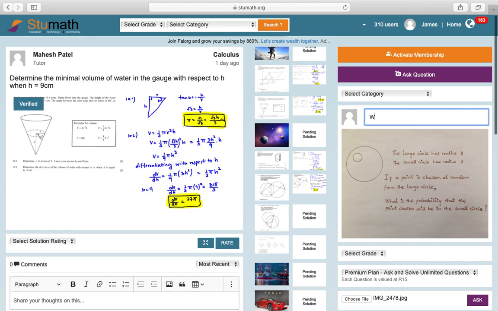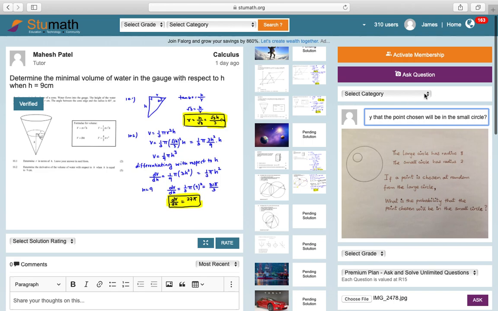The caption here is, what is the probability that the point chosen will be in the small circle? Right, so that's it.